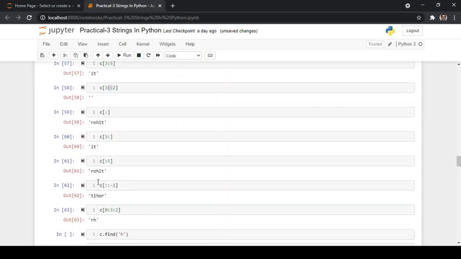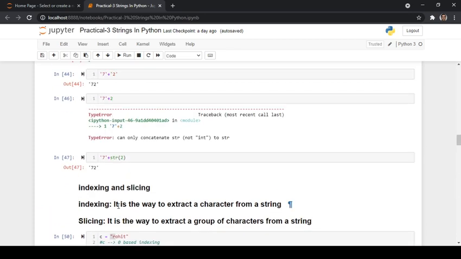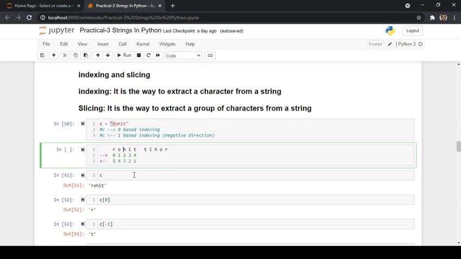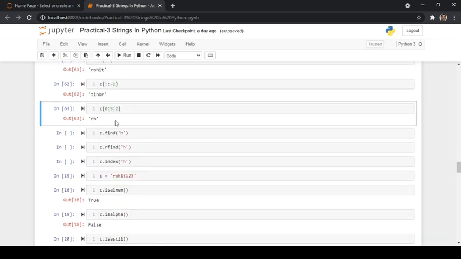And now I want to go till the third index. As the third index is exclusive, it is going to take only index numbers 0, 1 and 2. But we have also specified a step value. So it is going to take a jump of 2 indexes. At 0 it is going to print R, then 1, 2. It is going to jump two steps, and it is going to print the character which is present at that particular index. So after 2 jumps, the character H is present. That is the reason it is printing H.